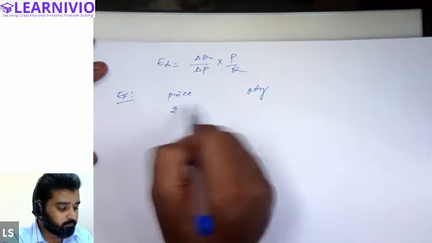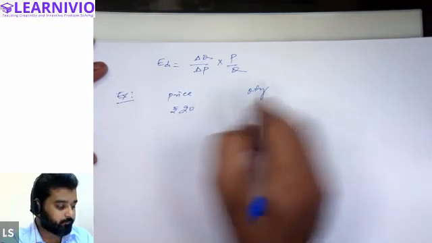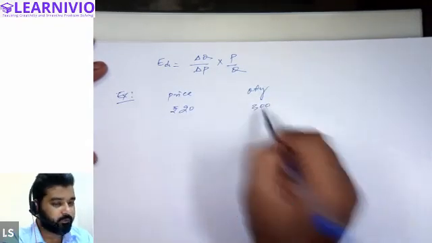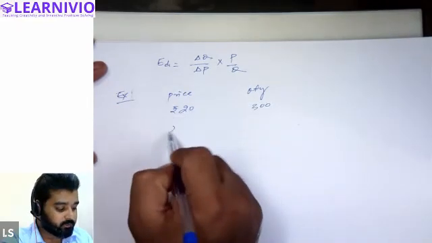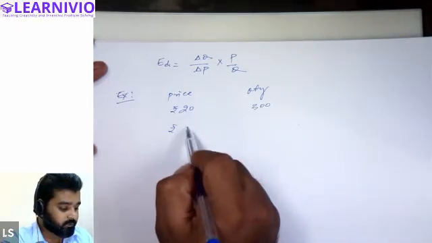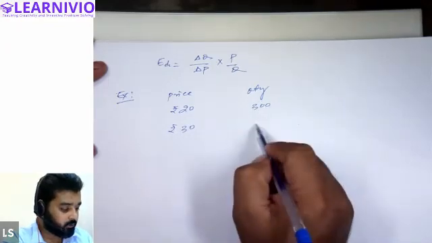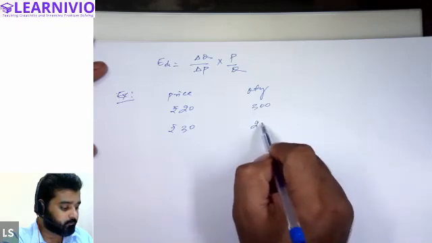Price was 20 rupees. Quantity was 300 units. All right. Now price is, let's say, 30 rupees and demand is 200 units.